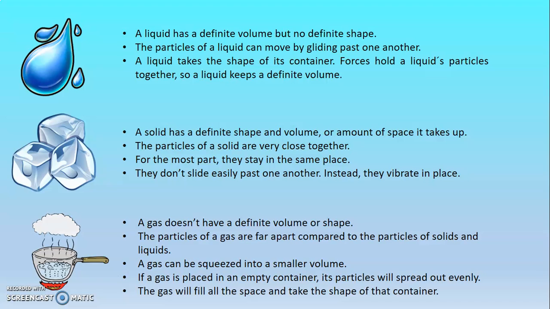A liquid. A liquid has a definite volume, but not definite shape. The particles of a liquid can move by gliding past one another. A liquid takes the shape of its container. Forces hold a liquid's particles together, so a liquid keeps a definite volume.